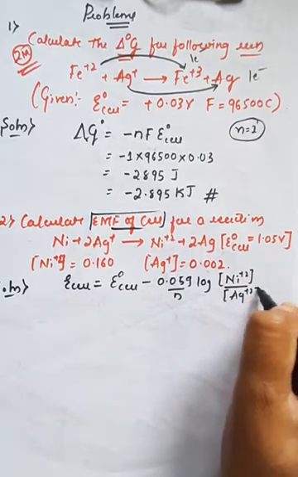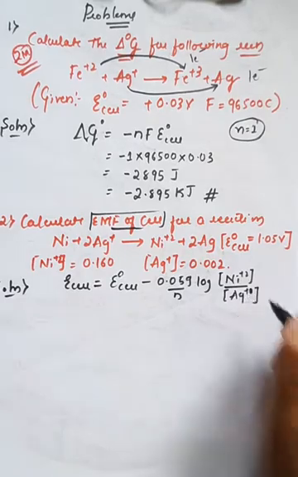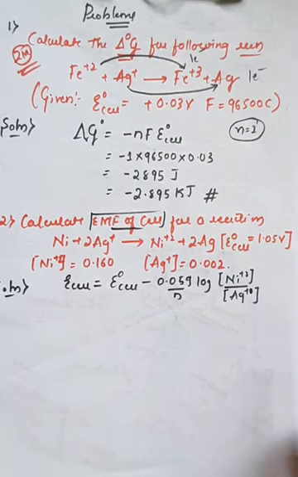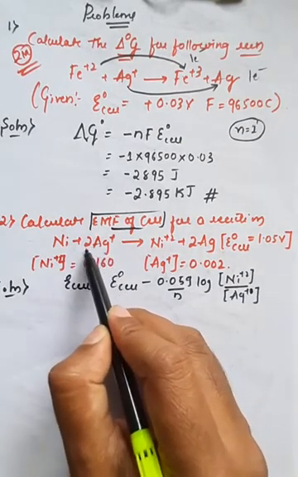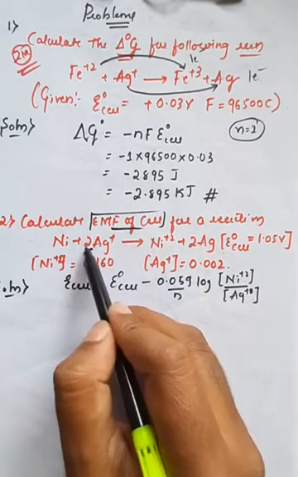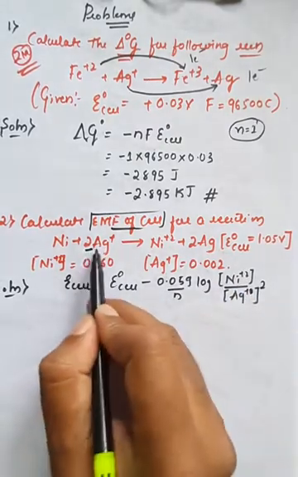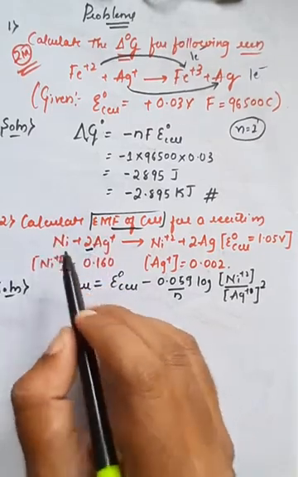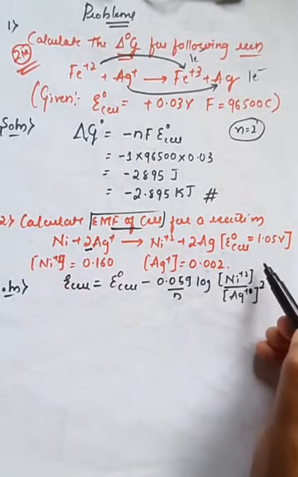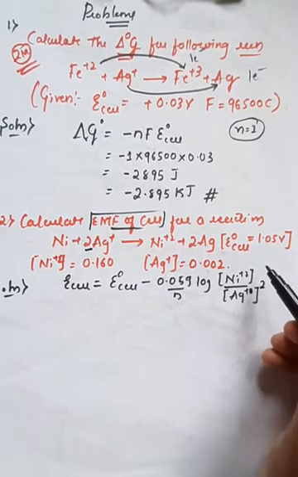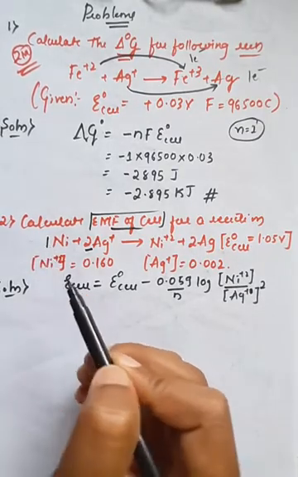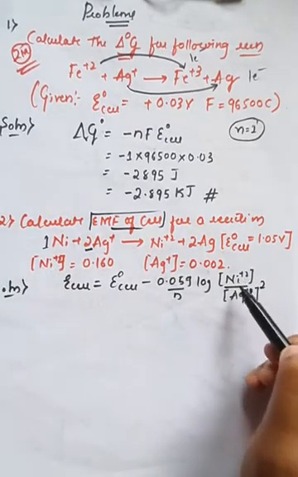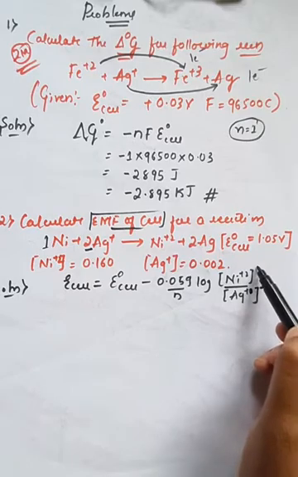that is Ag plus. Sorry, here it is Ag, right? So nickel plus 2 and Ag, and one thing you have to observe here is that we have to take the coefficient. Since Ag has a coefficient, we must take it as a square, because Ag has the coefficient and nickel doesn't have any coefficient. If nickel had a coefficient of 3, I would have taken nickel cubed in terms of product divided by reactant. Nickel has a coefficient of 1, and if there is nothing, it means it is 1. So I will take nickel plus 2 raised to 1.